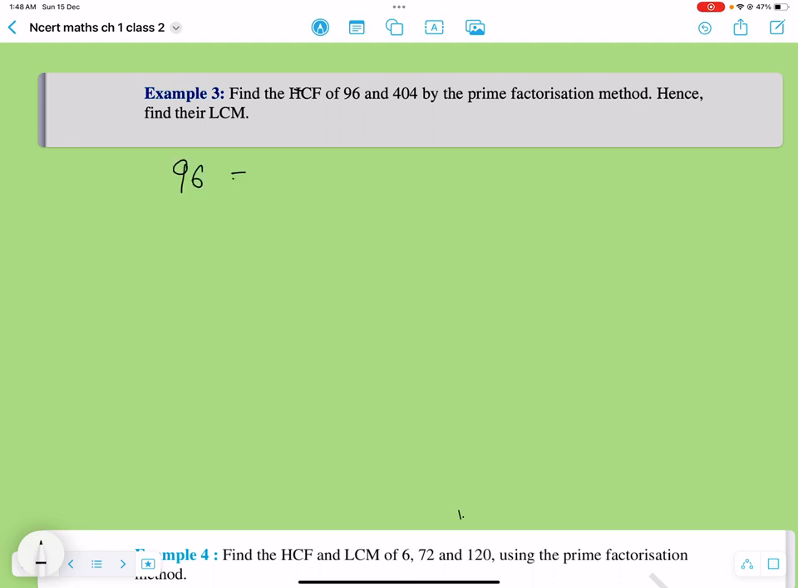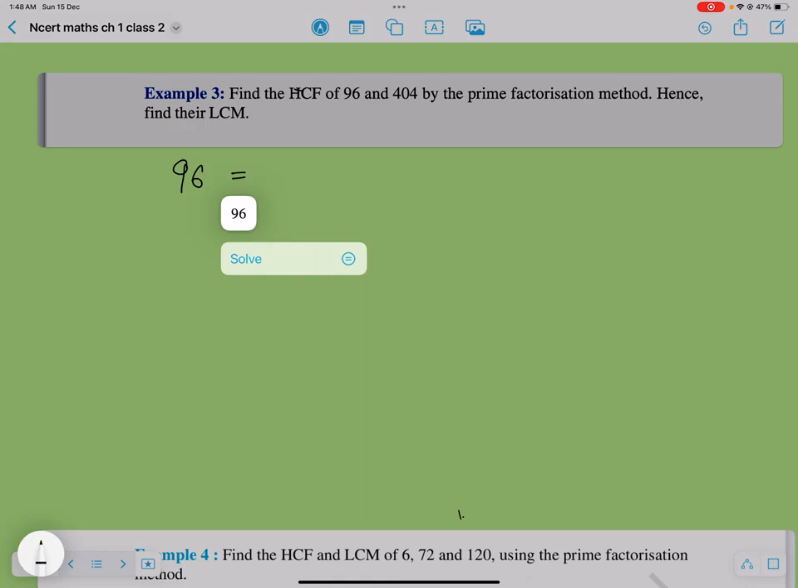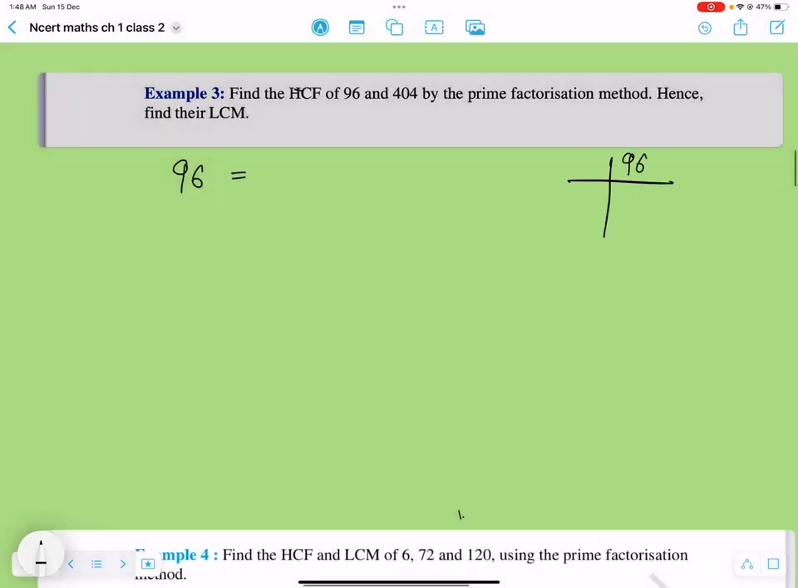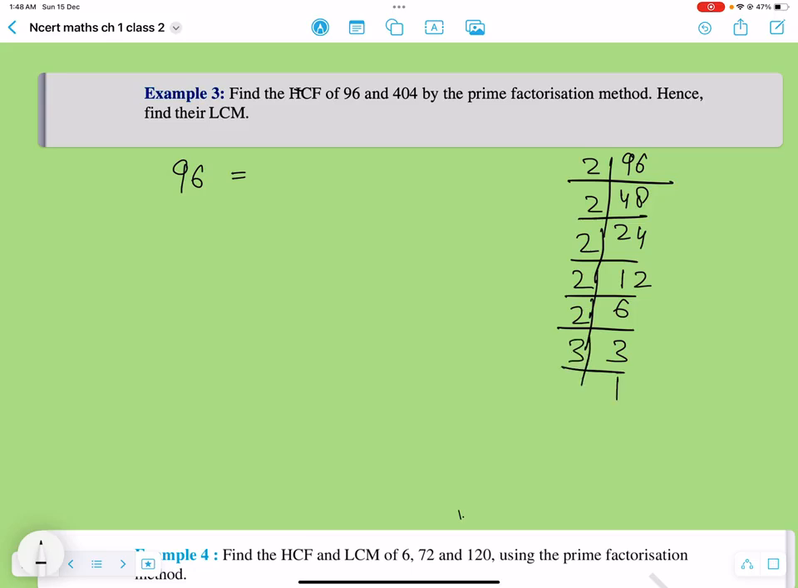So for 96, okay, let me go with the basics, and I'll go like this: 2 4s are 8, 2 8s are 16, 2 12s are 24, then 2 1s are 2, 2 2s are 4, 2 6s are 12, 2 3s are 6, and 3 1s are 3. So 1, 2, 3, 4, 5. So 5 repetitions of 2. That means you have 2 raised to power 5, and then there is a factor 3. So there are two factors, 2 raised to power 5, and another prime factor, that is 3.